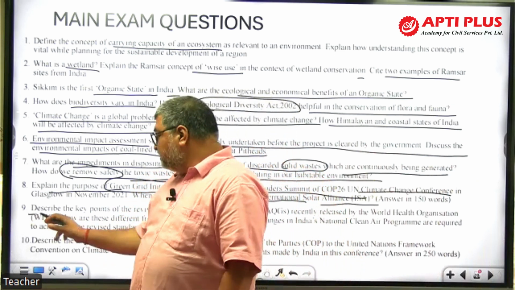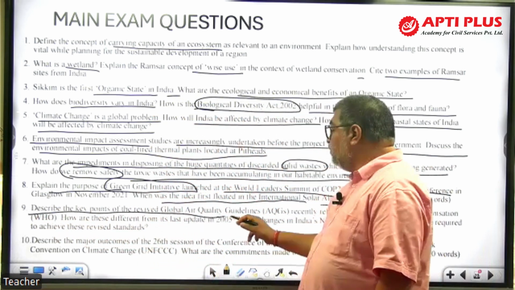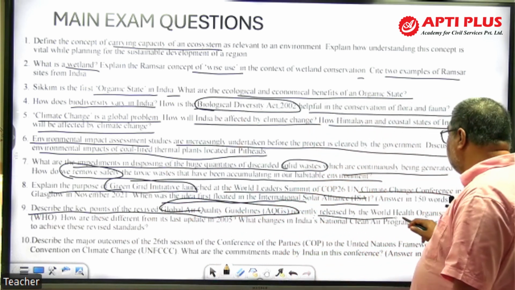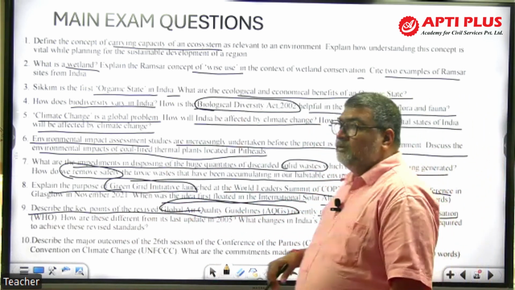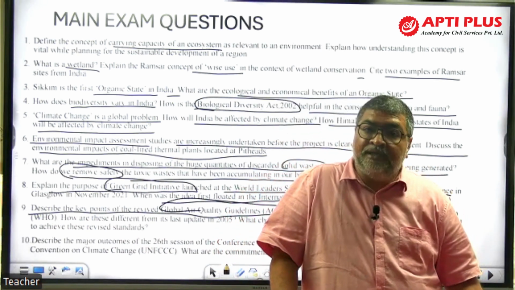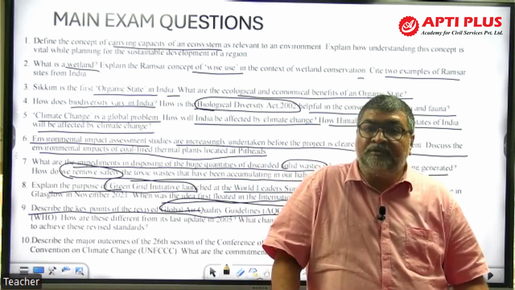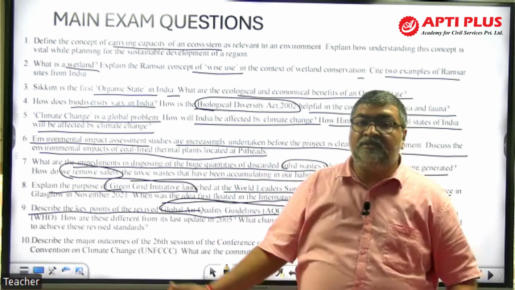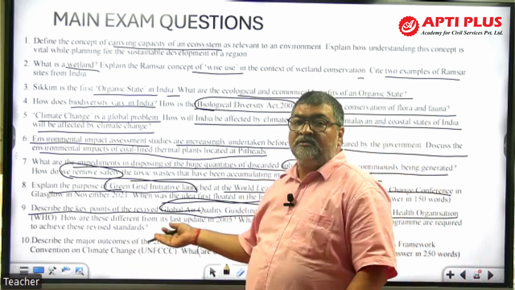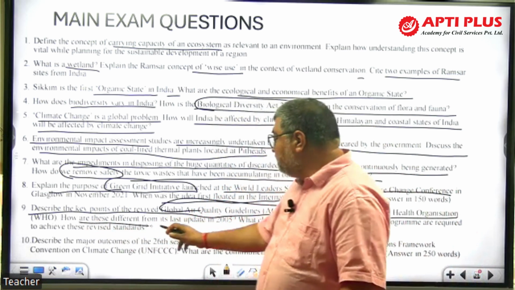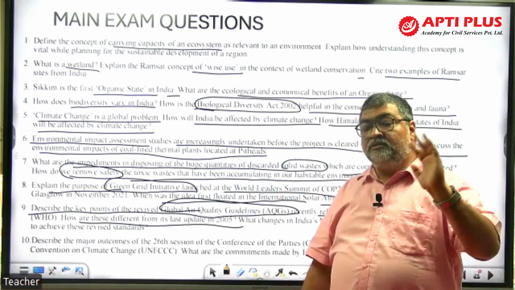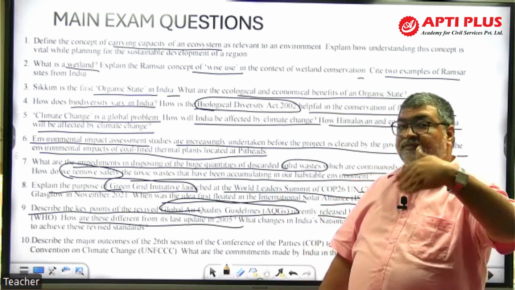Now look here. Describe the key points of the revised Global Air Quality Guidelines. The Global Air Quality Guidelines were released by the World Health Organization, WHO. This has been asked in the prelims exam also. WHO, in terms of air quality and health, comes out with guidelines. After 17 years, this guideline has been revised. And India followed the National Air Quality Program based on these guidelines. So here, how are these different from the last update in 2005? 2021, not 2005. How is it different, a comparison.